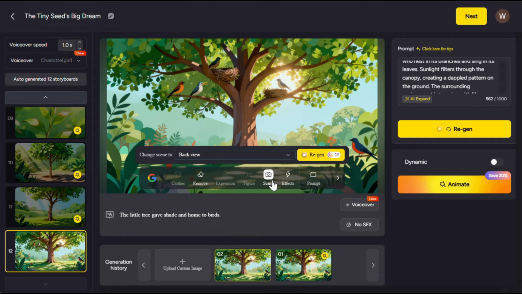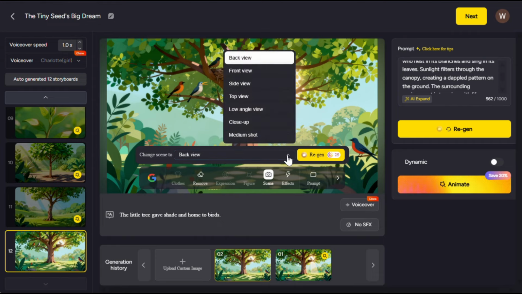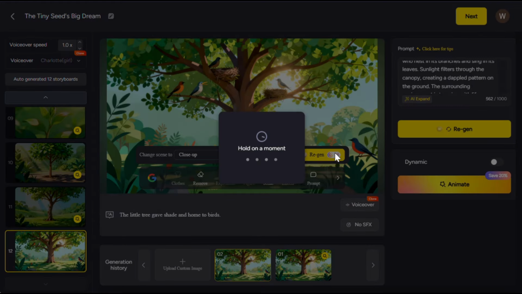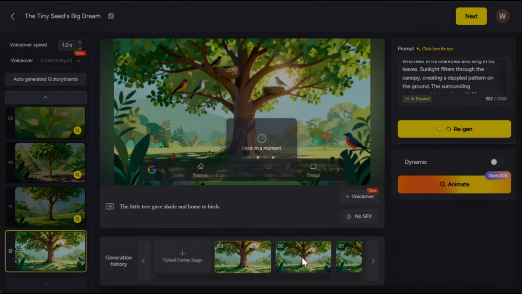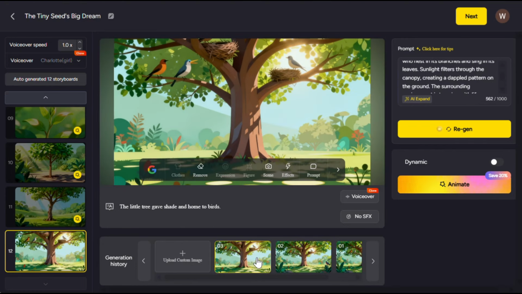Next, using this option, you can also create different viewpoints of the same shot. There are pre-built options here, so you don't even need to write a prompt. You can just select one. Let's go with this one and hit generate. And as you can see, it has created a close-up shot, but the most important thing is that everything else remains the same, which is just outstanding.